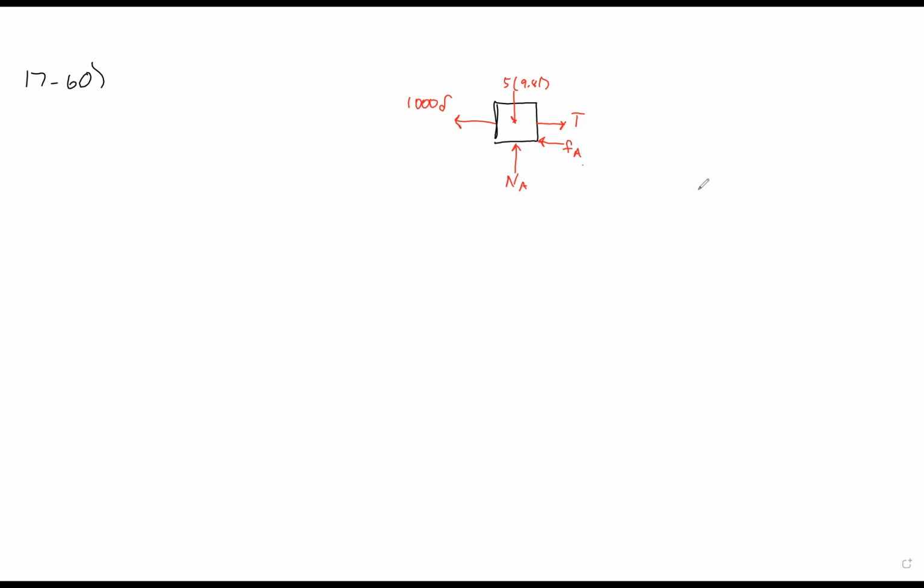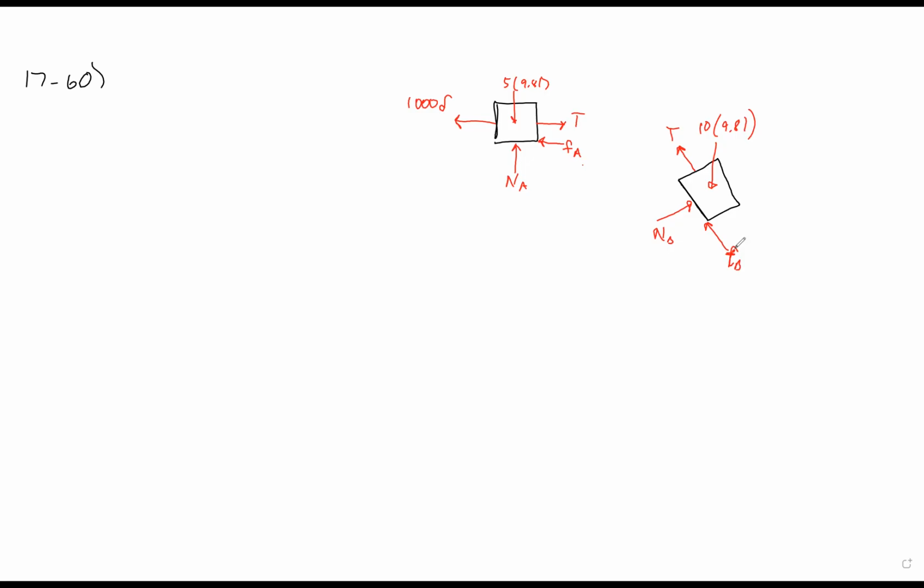Then we have the 10 kilogram box. It's at an angle on the ramp. And there is, of course, a weight, so 10 kilograms times 9.81. There's going to be a tension internal to the system. There is going to be a normal force at an angle. And there's going to be a friction force pointed in that direction.